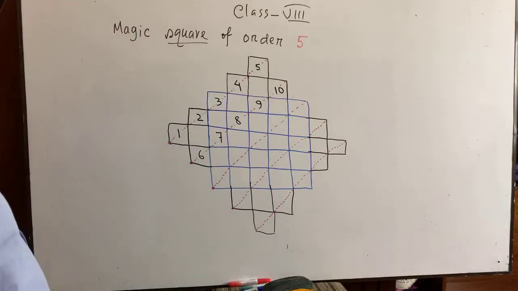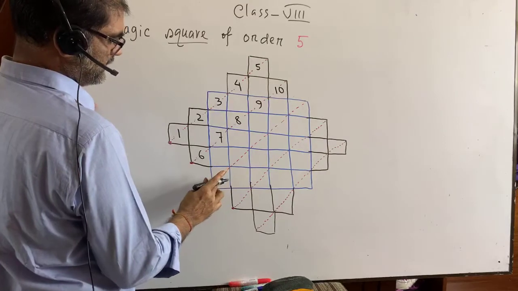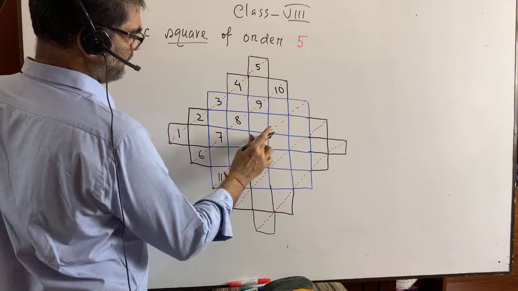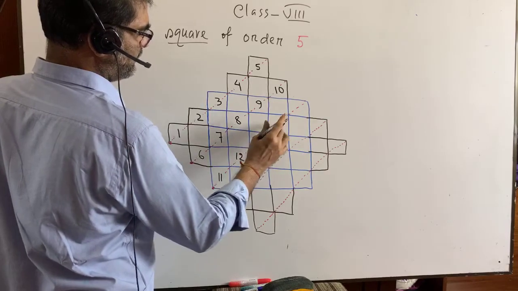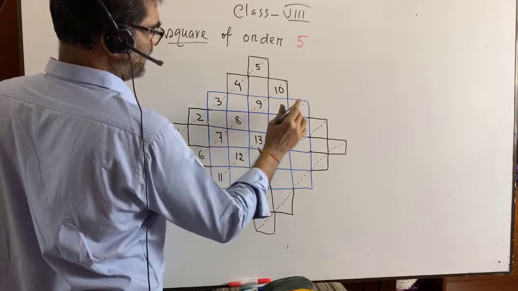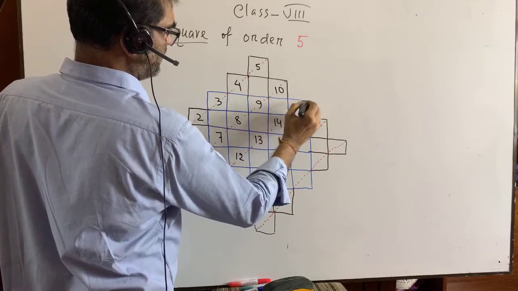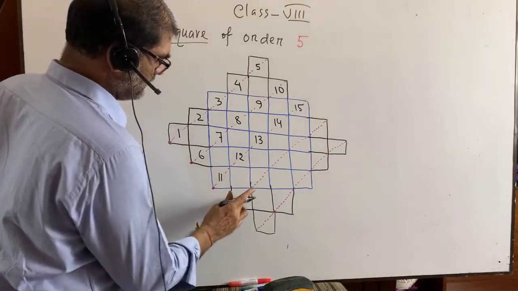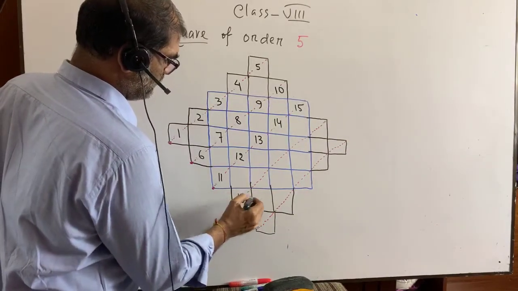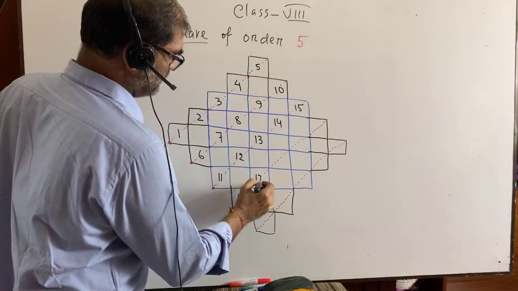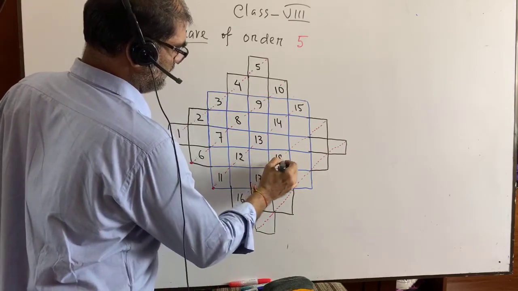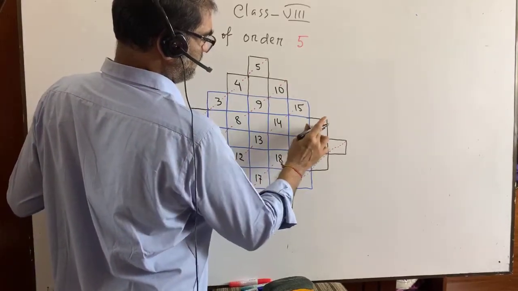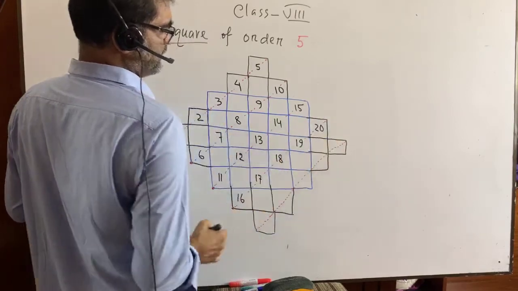Then 11, 12, 13, 14, 15. Then we can write here 16, 17, 18, 19, 20.